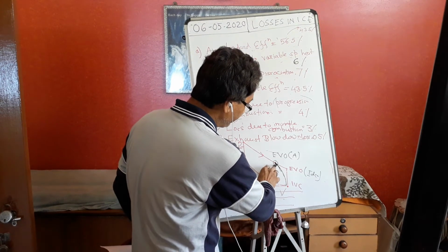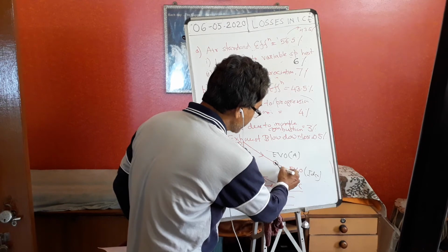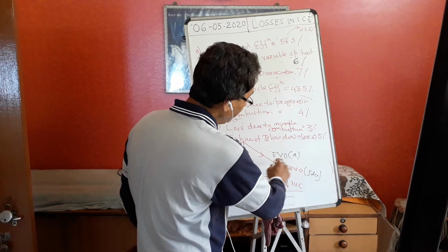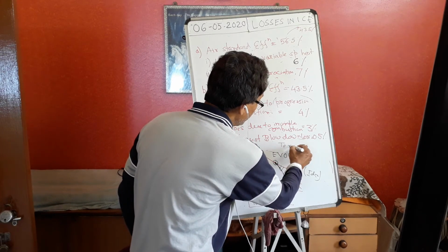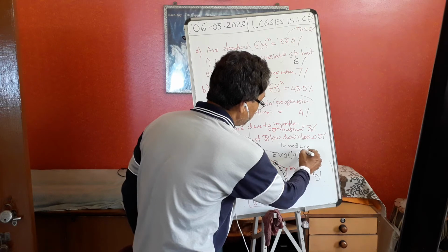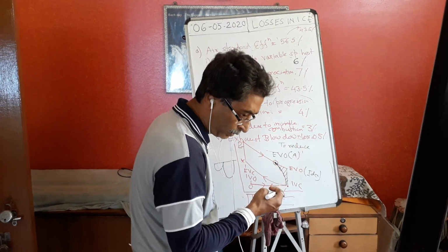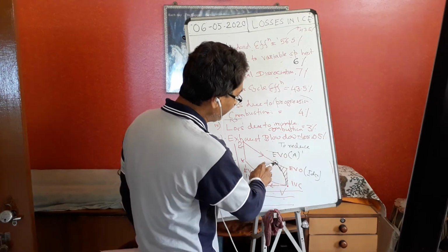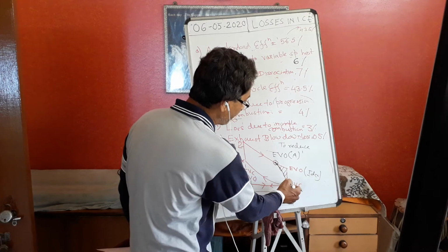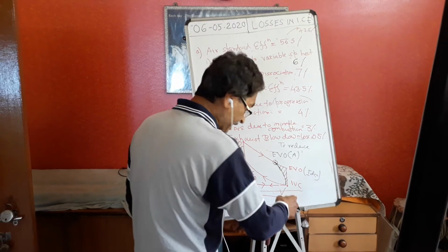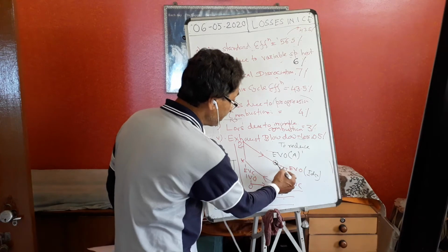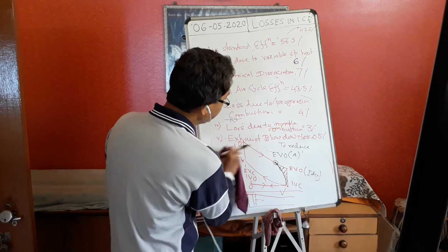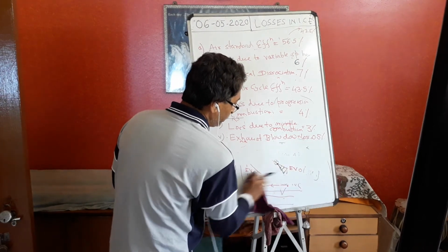With this early opening of the EVO, we lose some amount of work done. Why are we opening early? To reduce the power in the exhaust stroke, because in the exhaust stroke you also consume power. So in that case I reduce the power. To reduce the power I open the EVO early. So we lose some amount of energy. This amount of energy is lost. So this is called exhaust blowdown loss.